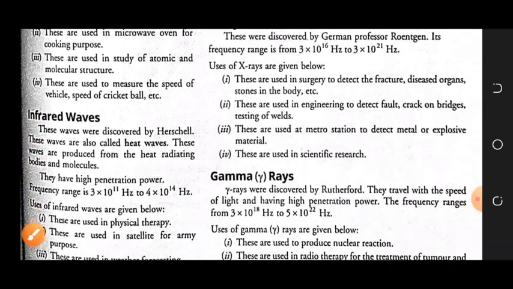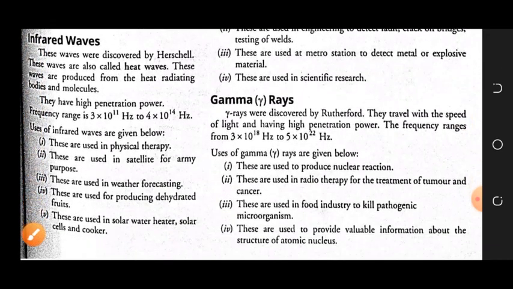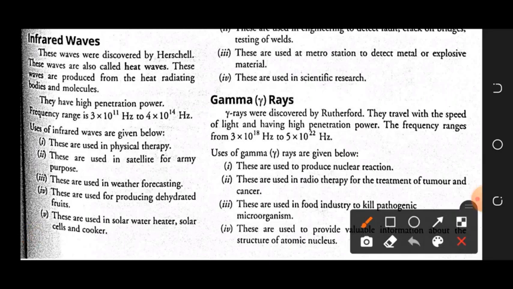Now the third type of electromagnetic wave is infrared waves. These waves were discovered by Herschel. These waves are also called heat waves, and we also call them thermal waves.